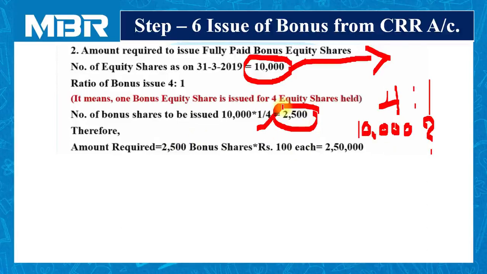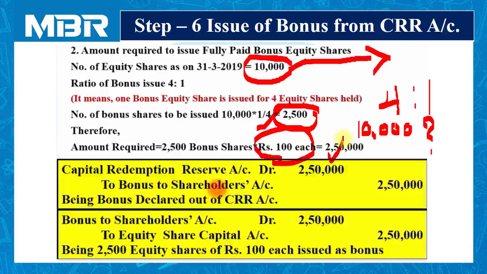The number of bonus shares issued by the company is 2,500 and the face value is rupees 100. So the total amount is 2,50,000. This is a new issue of bonus shares, and for this purpose we can collect the amount from CRR, that is capital redemption reserve. CRR account debited rupees 2,50,000 to bonus to shareholders account 2,50,000.